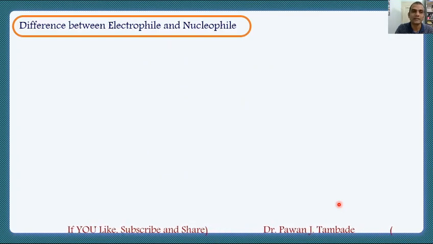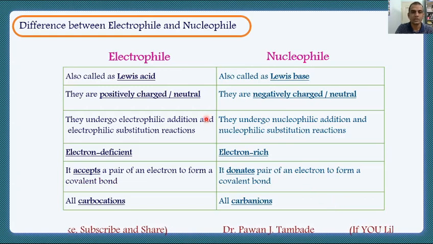Now we will see the difference between electrophiles and nucleophiles. Electrophiles are also called Lewis acids, however nucleophiles are called Lewis bases. Electrophiles are either positively charged or neutral, while nucleophiles are either negatively charged or neutral species. Electrophiles undergo electrophilic addition and electrophilic substitution reactions, however nucleophiles undergo nucleophilic addition and nucleophilic substitution reactions.